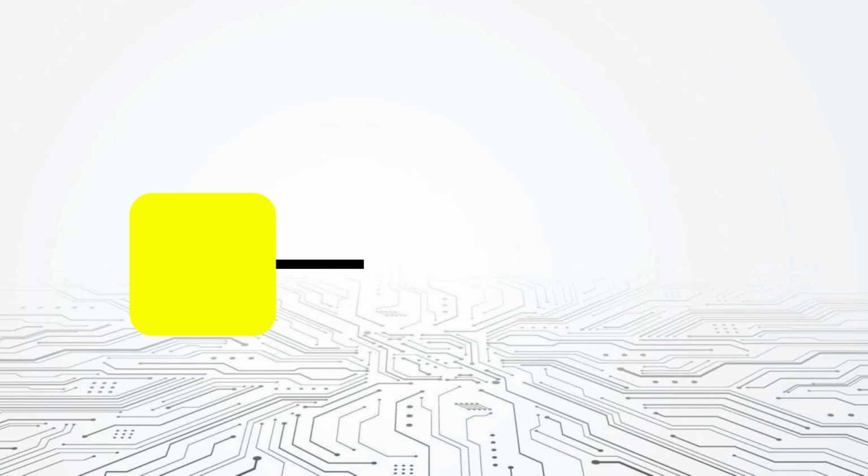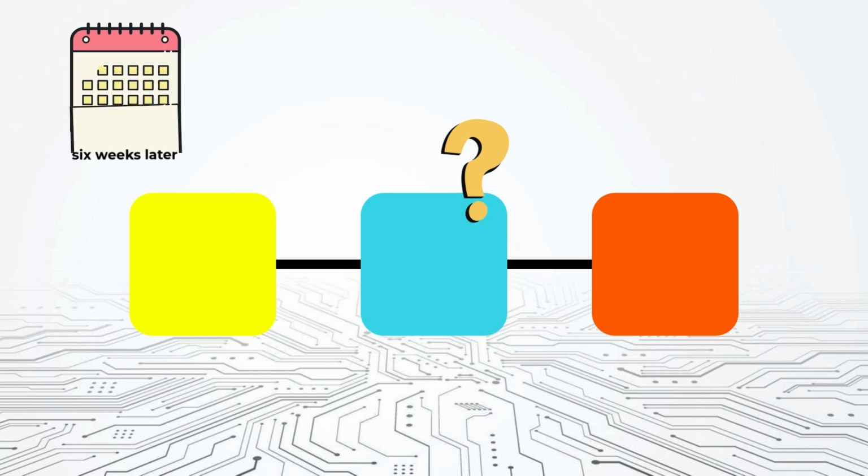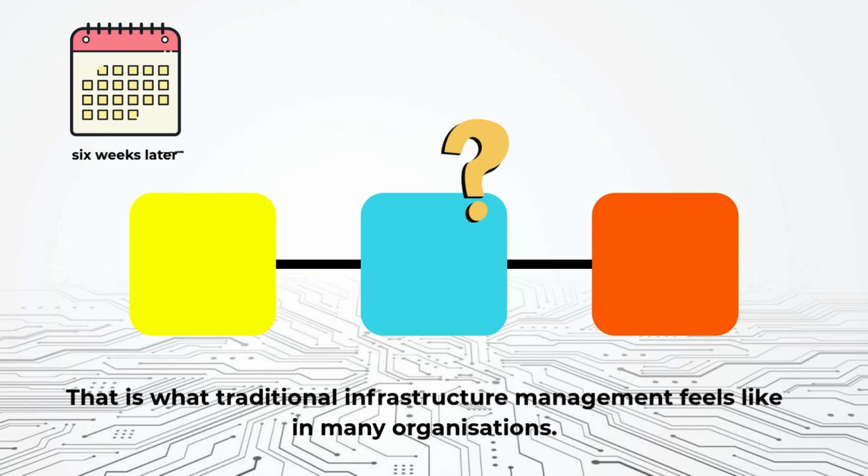Now imagine that somebody accidentally changes a single setting in production and nobody documents it. What could possibly go wrong? 6 weeks later, the system behaves differently for reasons no one can explain. That is what traditional infrastructure management feels like in many organizations.